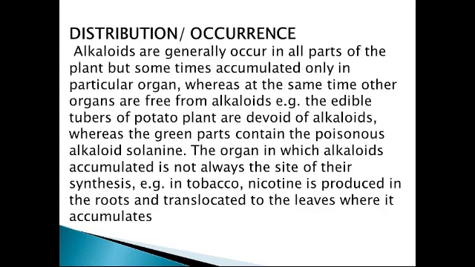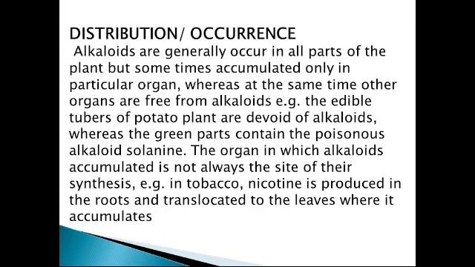Now, distribution and occurrence of alkaloids. Alkaloids generally occur in all parts of the plant, but sometimes they are accumulated in a particular organ. When we find the distribution of alkaloids, it is observed that they are present in all parts of the plant: stem, root, leaves, bark.